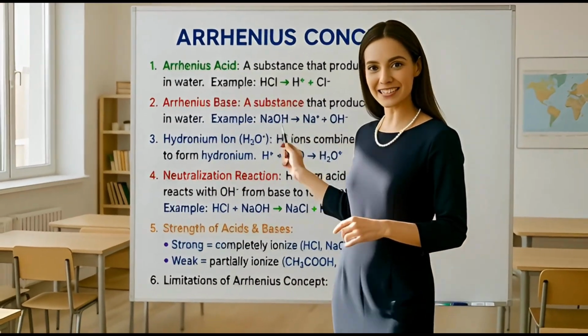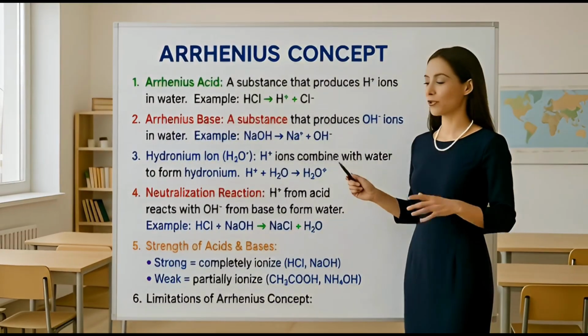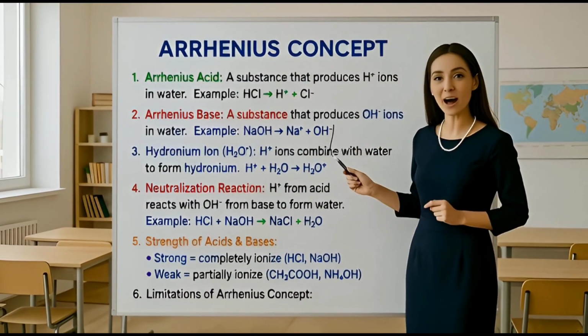An Arrhenius acid is a substance that releases H-positive ions in water. For example, HCl splits into H+ and Cl- in water. That's why it's an acid.